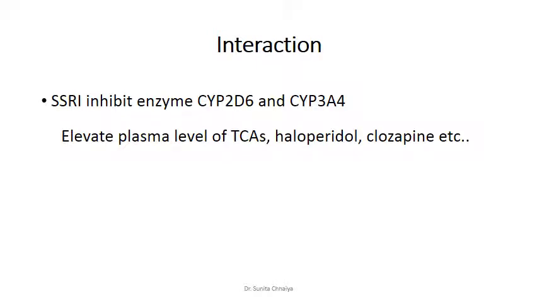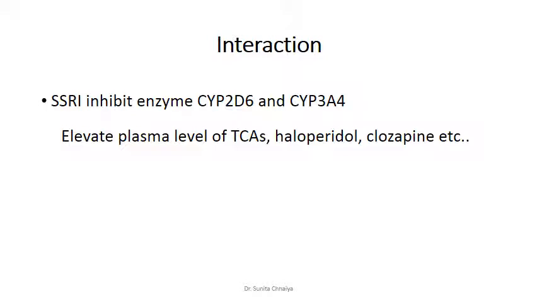Interactions are produced because SSRIs inhibit the enzymes cytochrome CYP2D6 and CYP3A4. We know that this enzyme family is the largest cytochrome P450 family, which metabolizes various drugs. So with inhibition of that enzyme family, there is an elevation of plasma levels of tricyclic antidepressants, haloperidol, clozapine, and so many other drugs. Their metabolism is suppressed. If their plasma level is increased, they are likely to produce various toxicity or adverse drug reactions.